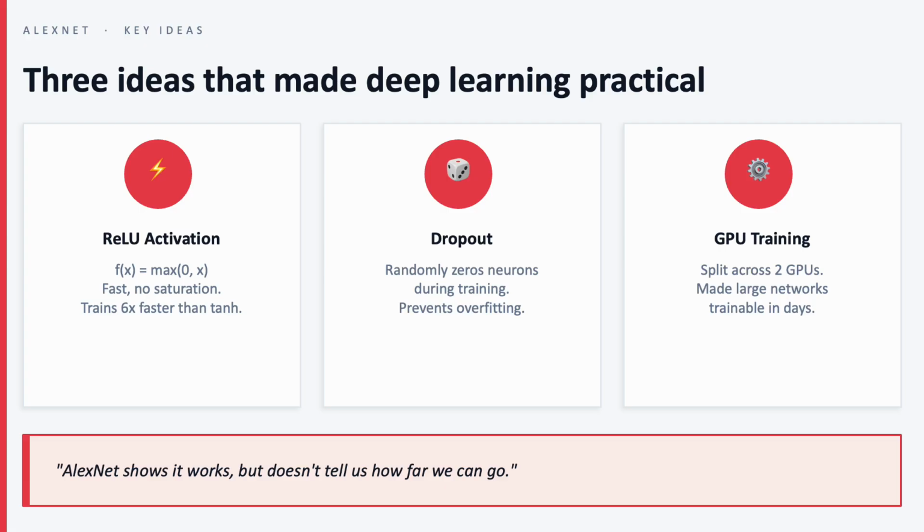One important idea was ReLU, the activation function, and it's written as f(x) = max(0, x). So what it really means is that positive values stay and negative values become 0. It sounds simple, but this helped networks train much faster than older activations like sigmoid.